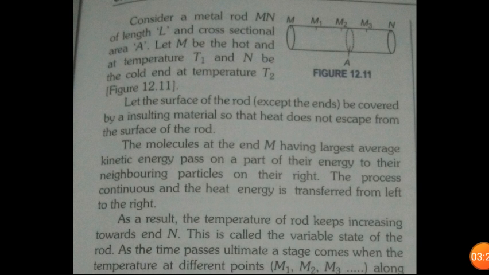Now in front of you, you can see figure 12.11. Here we have one rod and we mark different points on this rod.